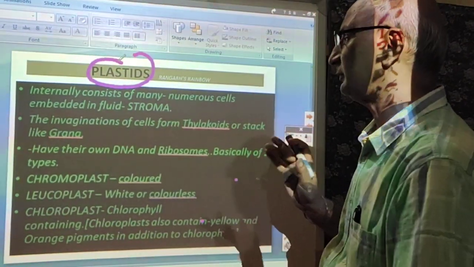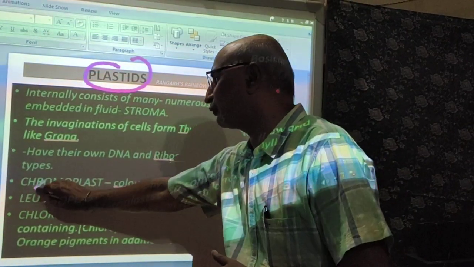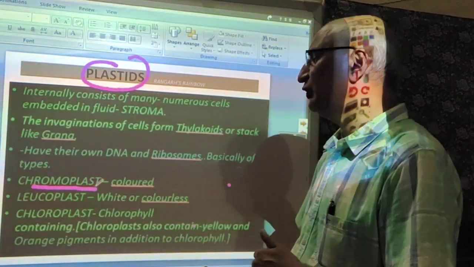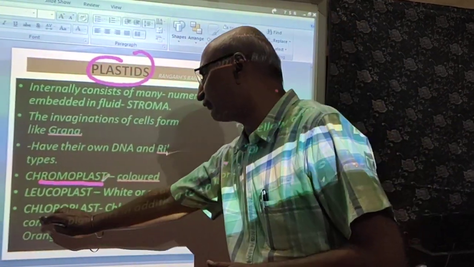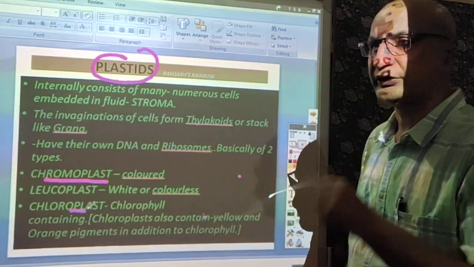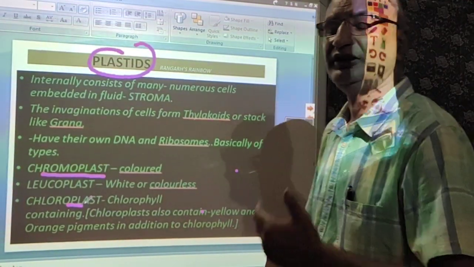Chromoplast means the colored one, and leucoplast is the white one. The next one is the chloroplast. Of course, it is green in color.